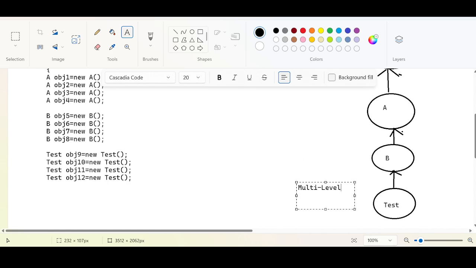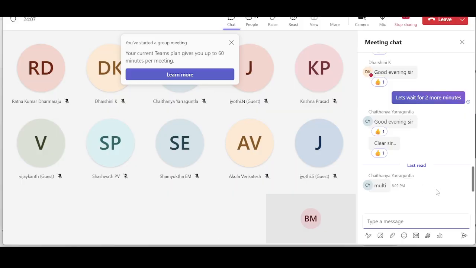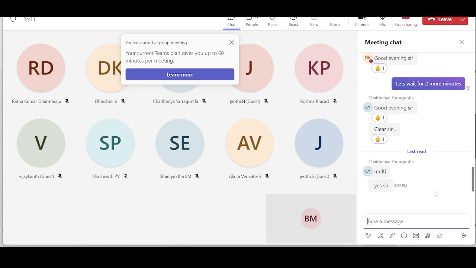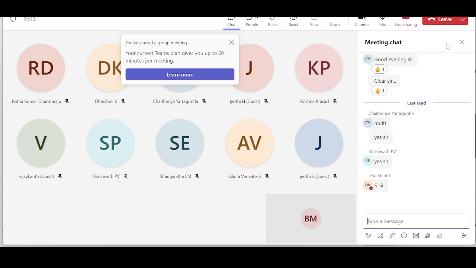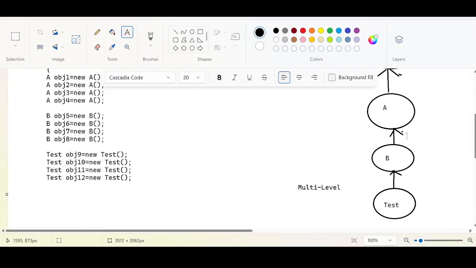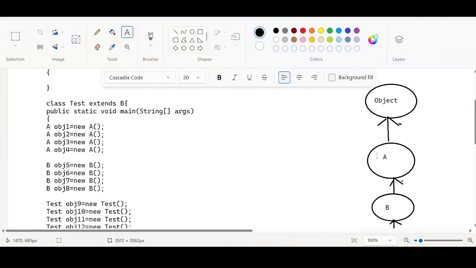Multi-level. Do you agree with me? Multi-level. Right? What about others? I should be fast enough to answer this kind of question. By looking at the tree, you should be saying it is a multi-level inheritance.